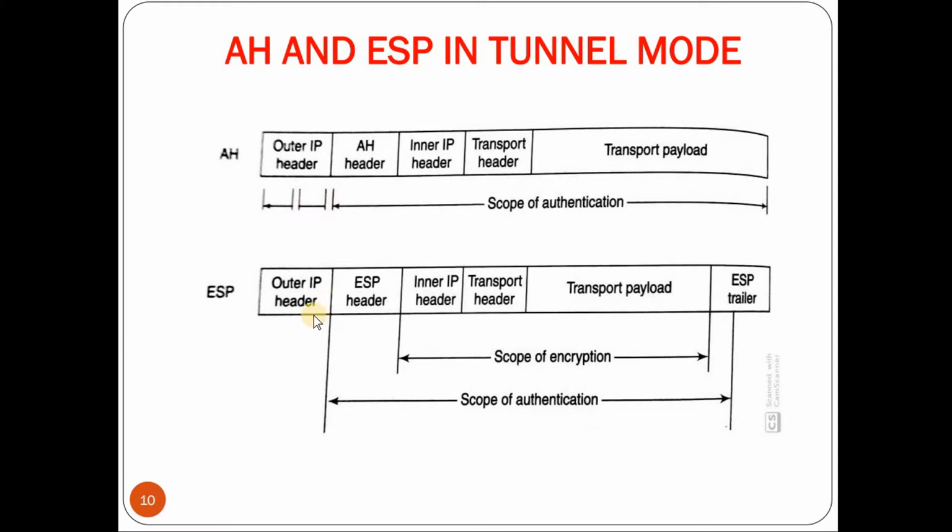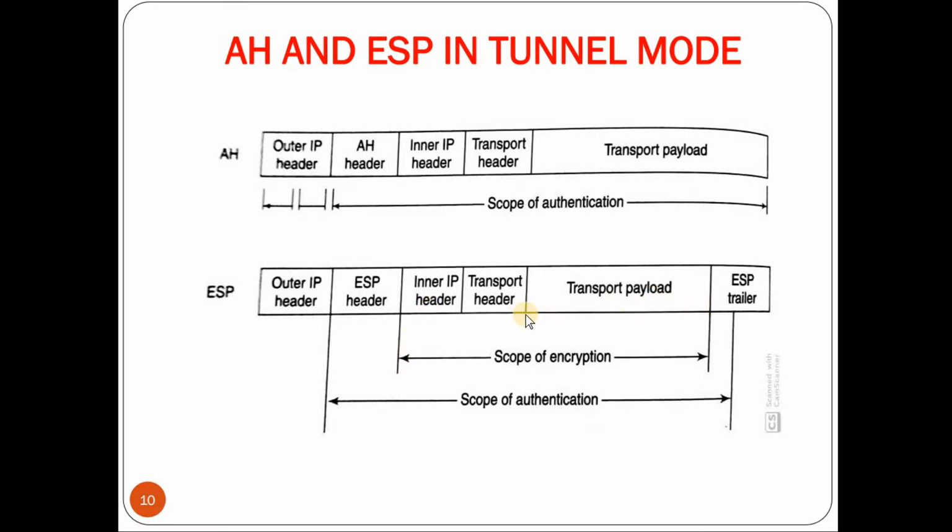Coming to ESP in tunnel mode, again it has an outer IP header and an inner IP header. The inner IP header is the original IP packet header, which is encapsulated or sandwiched between the ESP header and the transport header. The outer IP header has only some basic information required for routing. Coming to the scope of encryption, encryption is provided from the inner IP header to the transport payload.